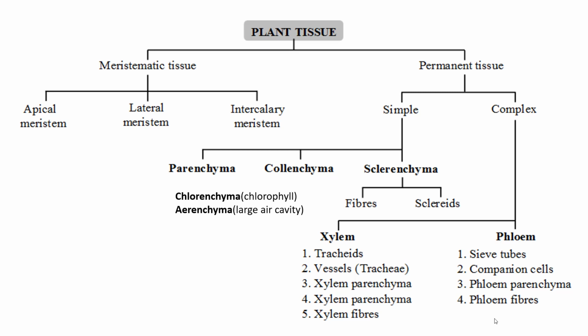Complex tissues are classified into two types: xylem and phloem. Xylem has tracheids, vessels, xylem parenchyma, and xylem fiber, and phloem has sieve tube, companion cell, phloem parenchyma and phloem fiber. I hope you understood this chapter.